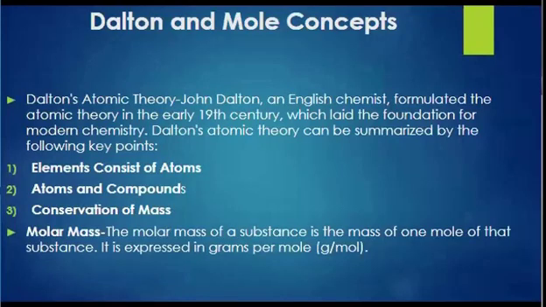Next, we have Dalton's atomic theory. Here, John Dalton, who was an English chemist, formulated the atomic theory in the 19th century, where he gave 3 concepts: elements consist of atoms, and compounds are formed by the combination of atoms of different elements in fixed and simple whole number ratios. Chemical reactions involve rearrangements of these atoms, which are neither created nor destroyed in the process.